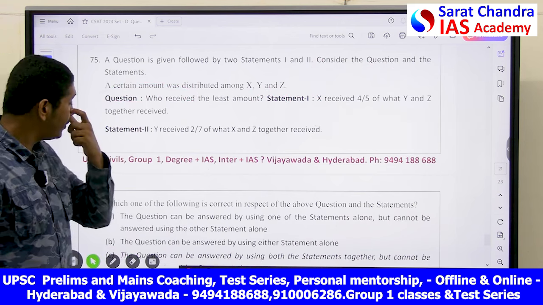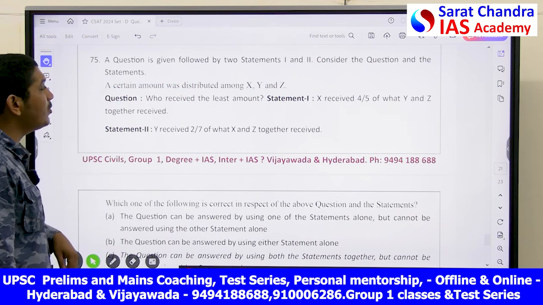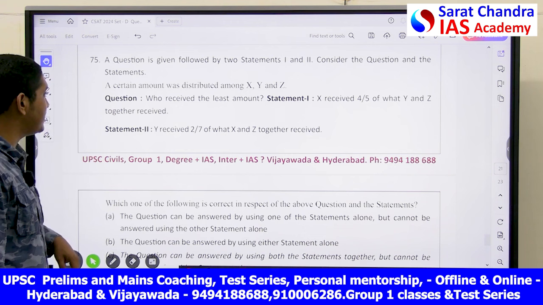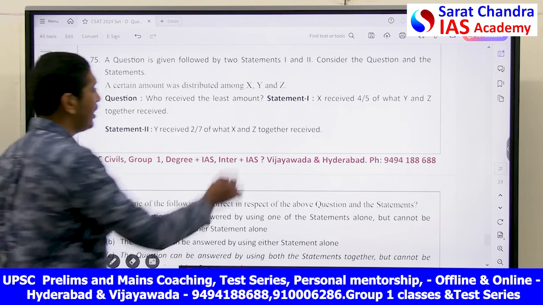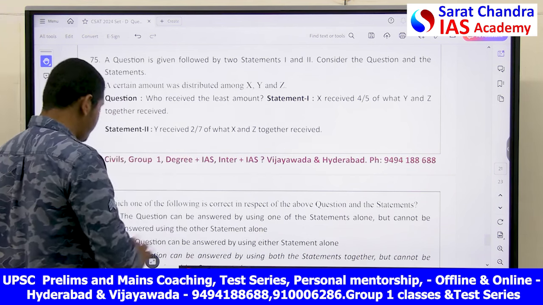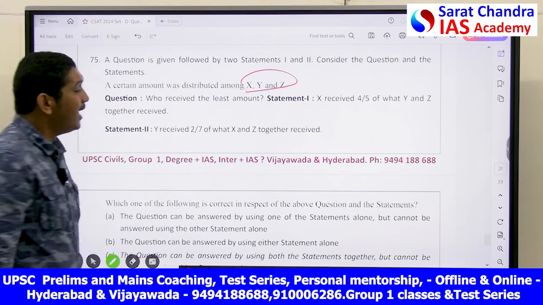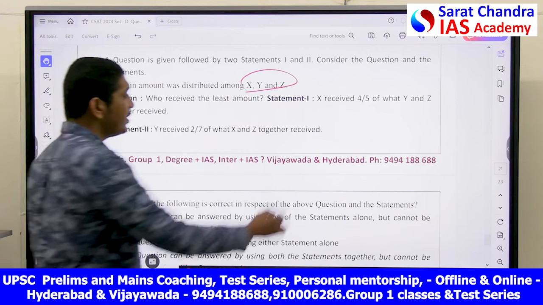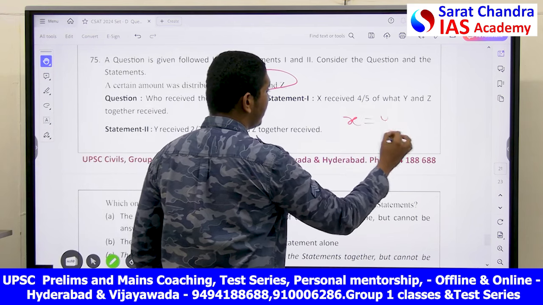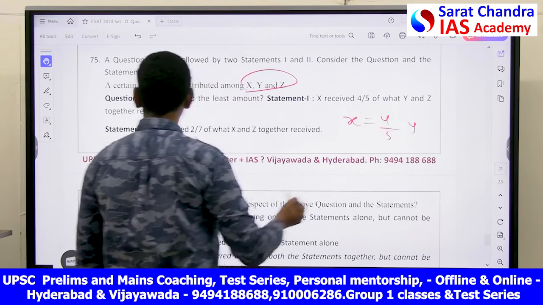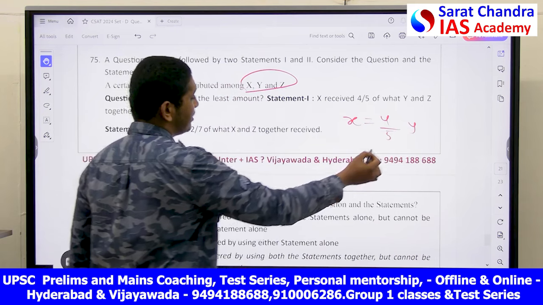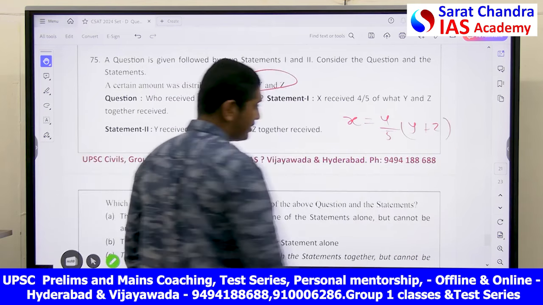Even look at this question, you have two statements. A certain amount was distributed among 3 people x, y, z. Who received the least amount? They are asking you, among these, who has received the least amount? Statement 1: X received 4/5 of y, that is x is equal to 4 by 5 y, and z, y plus z, of what y plus z received?